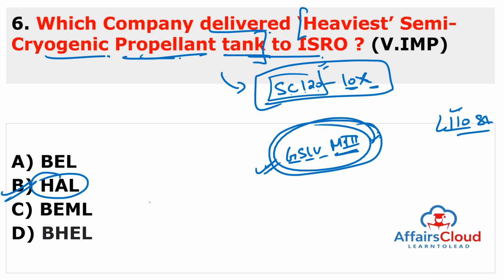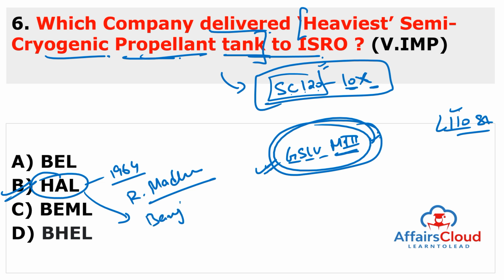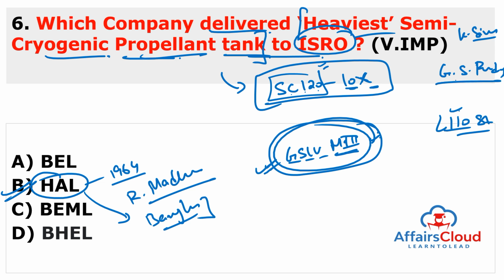And remember about HAL. HAL was established in 1964. Its chairman and MD is R. Madhavan. And recently in one exam, they also asked about the headquarters of HAL. HAL headquarters is in Bengaluru. And remember about ISRO. ISRO's head is K. Sivan. Don't confuse it with G. Satish Reddy. G. Satish Reddy is currently the head of DRDO, the Defence Research and Development Organisation, and DRDO headquarters is in New Delhi. ISRO headquarters is in Bengaluru, Karnataka.